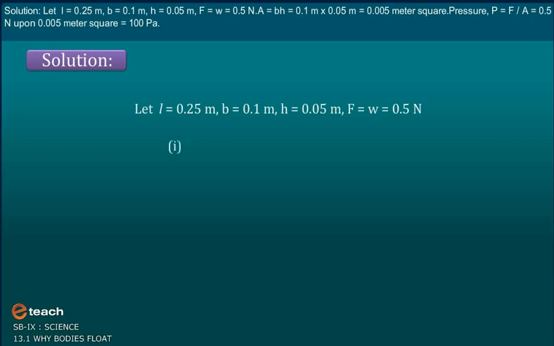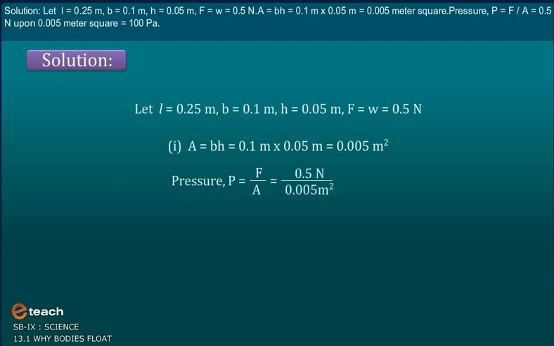As area is equal to breadth into height, 0.1 meter into 0.05 meter, it gives an answer of 0.005 meter square. Therefore, pressure P is equal to F upon A, is equal to 0.5 Newton upon 0.005 meter square. It gives an answer of 100 Pascal.